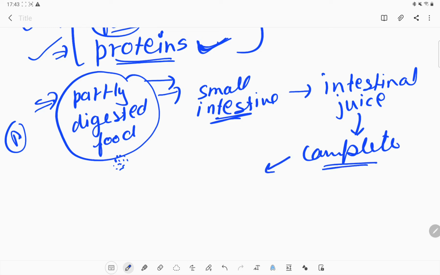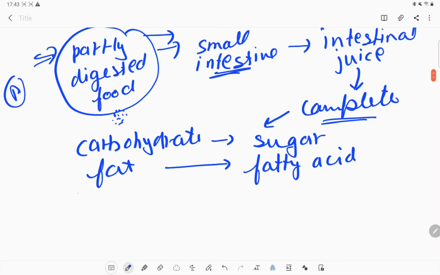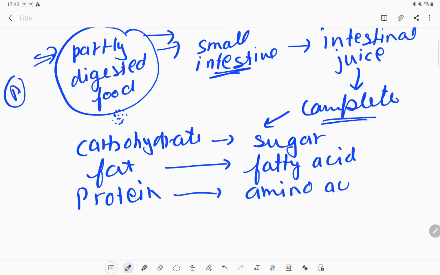And because of that completion, what happens? Whatever form of carbohydrate is present in our food, it converts into sugar, that is the smaller or simpler compound. Whatever fat is present in our food, it converts into fatty acid. And whatever protein is present in our food, it converts into amino acid, and all these simple forms can be absorbed by our body.